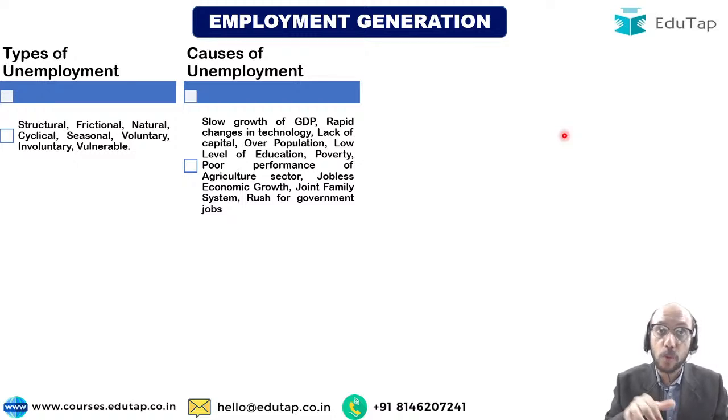Moreover, poor performance of agriculture is a problem. In India, the agriculture sector is contributing a lot to disguised unemployment. So that is a problem. Agriculture has not been able to create jobs. Had we been able to create value addition in agriculture, had we been able to support industries related to agriculture, had agriculture been diversified, had agriculture been export के हिसाब से competitive, probably the agriculture sector itself would have created more and more meaningful jobs.